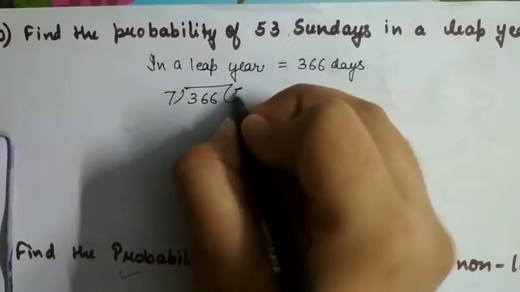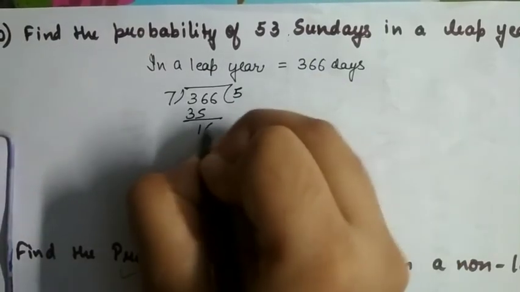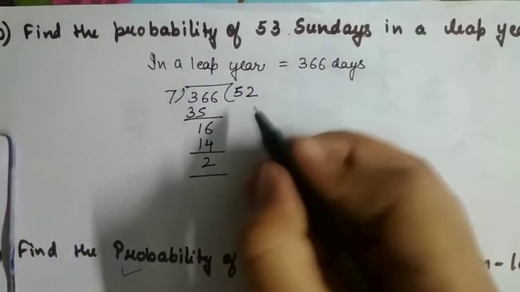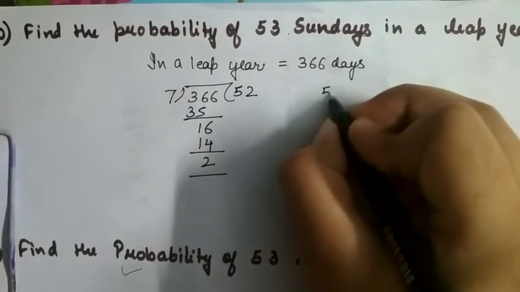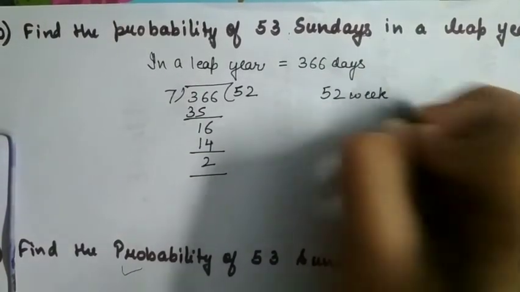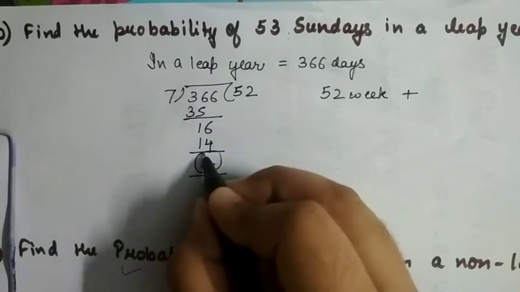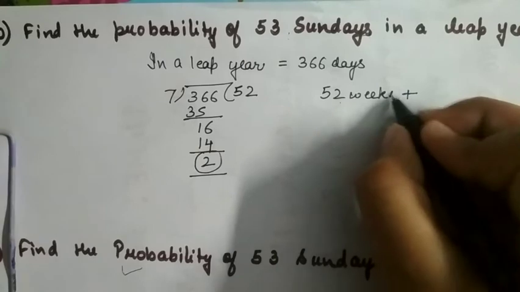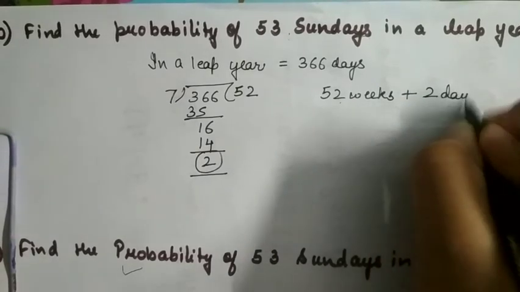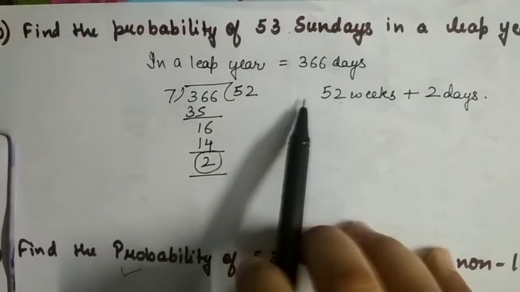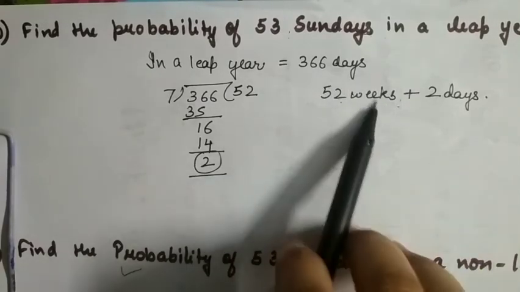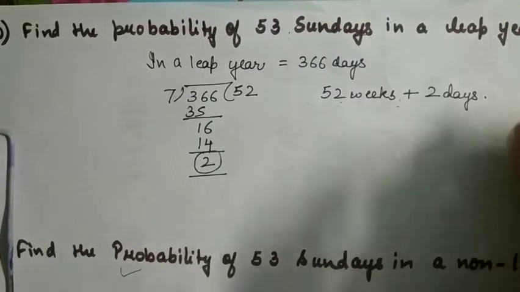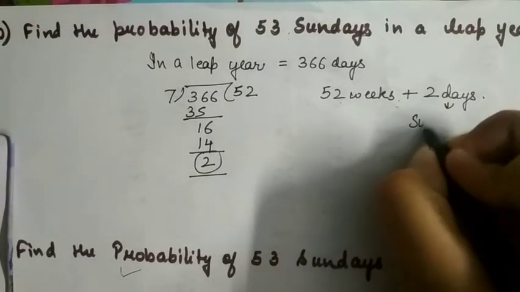So 7 5s are 35, 1 remainder, 6, 7 2s are 14, remainder 2. So it means in a leap year there are 52 weeks plus our remainder is 2. It means there are 2 extra days in the leap year. So 52 weeks plus 2 days. Now 52 weeks means 52 Sundays will come in these 52 weeks, and there are 2 more extra days.